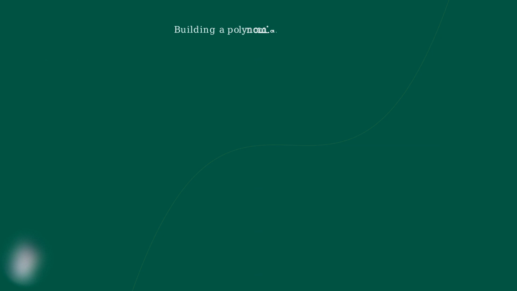Now let's build a polynomial step by step. We'll start with individual terms and combine them. Each term consists of a coefficient multiplied by a variable raised to a non-negative integer power. Now we can combine all these terms into a complete polynomial. This gives us our example polynomial. f of x equals 5x to the 4th power minus 7x cubed plus 5x squared minus 6x plus 1.